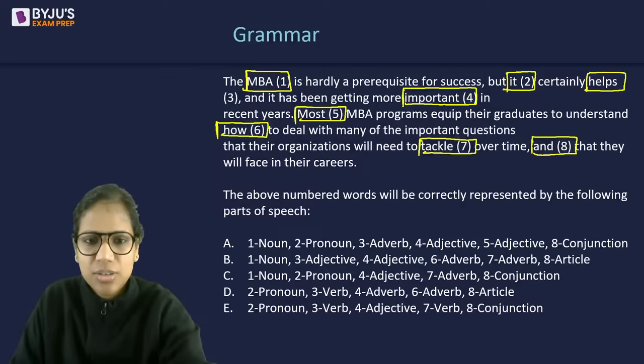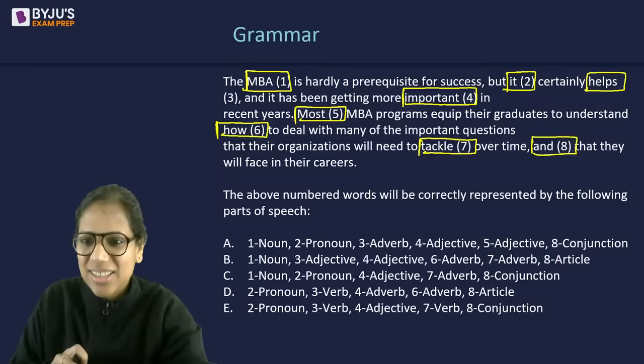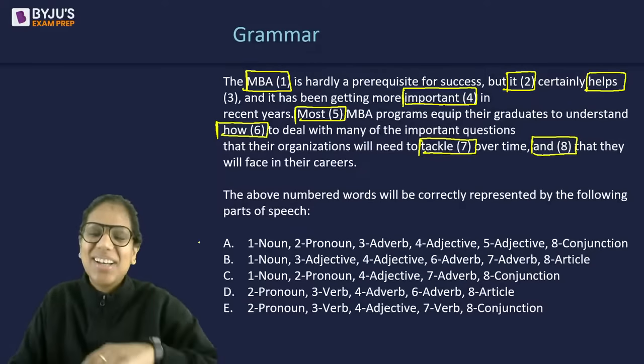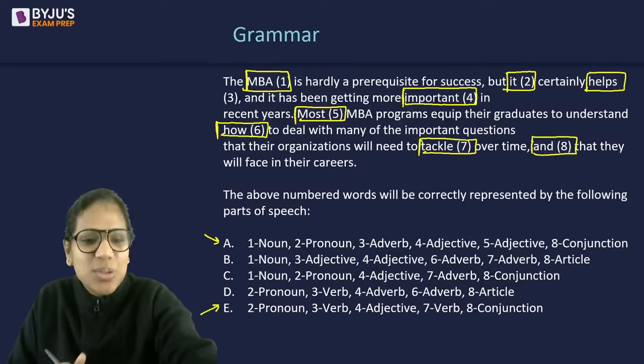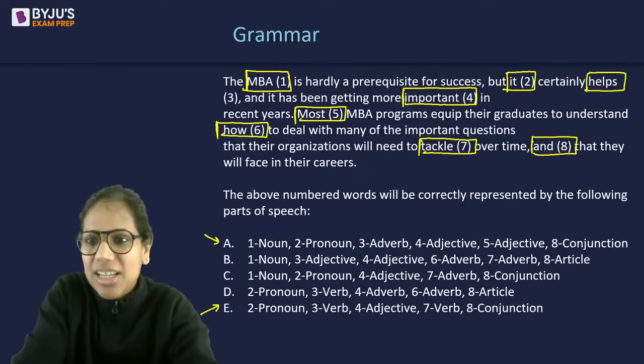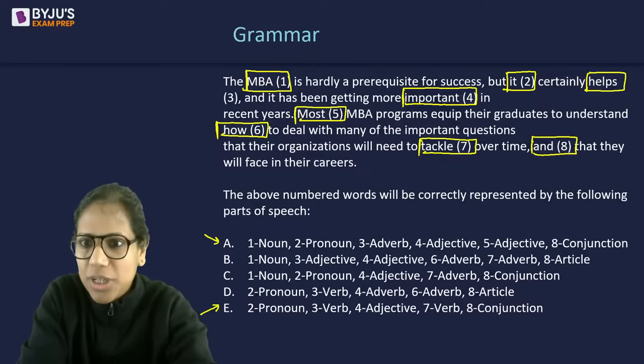Kushi says A. Quite a few A's on my screen. This is like following a trend. So A versus E, that's what I've got. Yes, I did get one E.